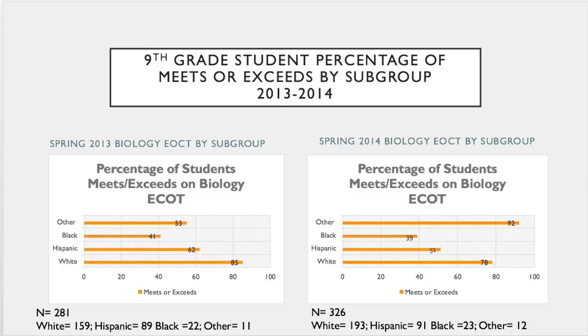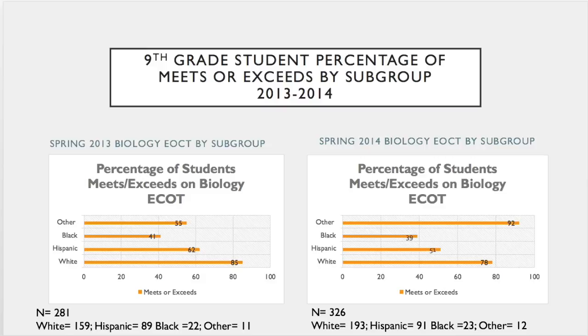In 2014, you see kind of the same trend. The other category is going to be a little bit different because there's so little, with 2 or 3 different categories, as far as Asian, Pacific Islander, multiracial, being grouped into that category. But if we look at the white compared to the Hispanic and black populations, then you're going to see the same trend of a wide achievement gap.